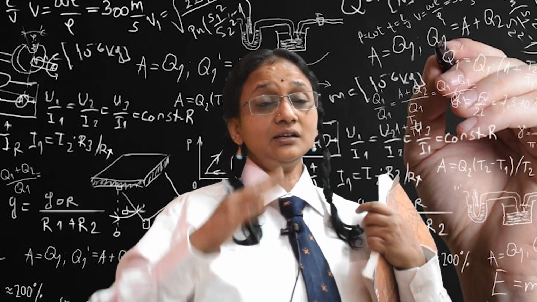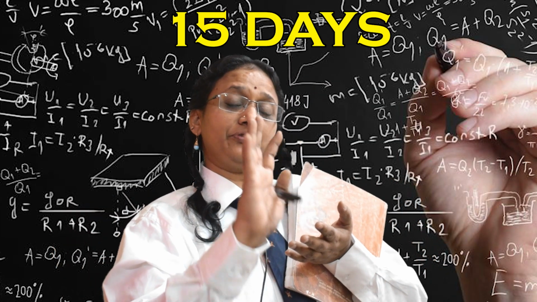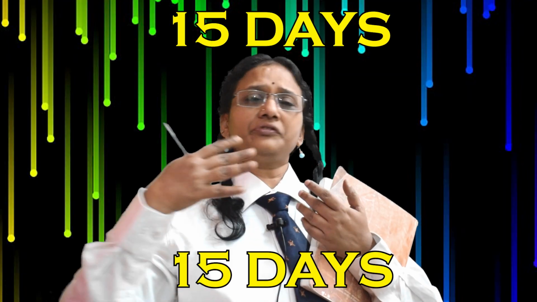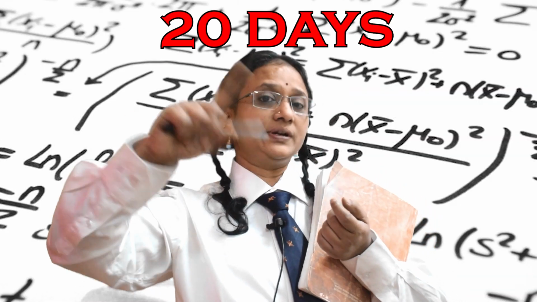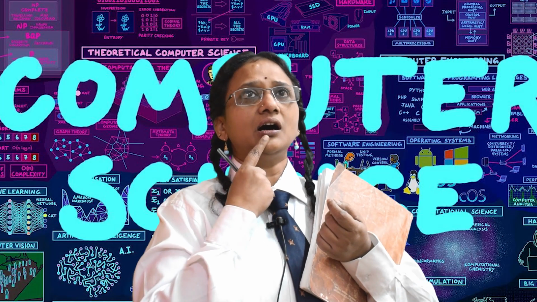Okay, what do we do? Physics I'll study for 15 days. Chemistry I'll study for 15 days. Then 1 month 15 days will be complete. Then after that I'll study maths for almost 20 days. Then I'll study English. Then IP. Okay, it will be done. Perfect.